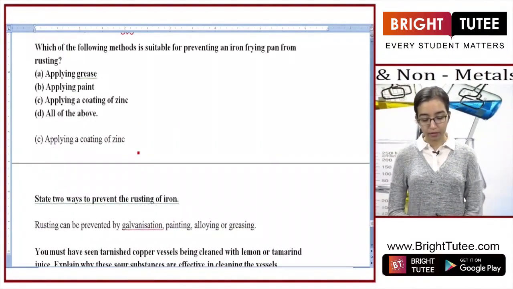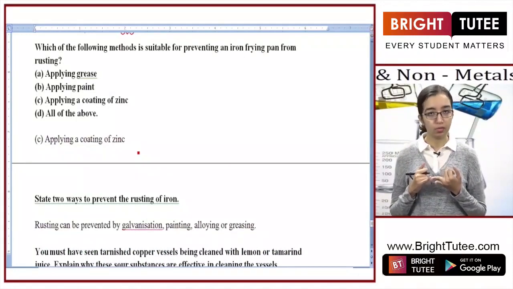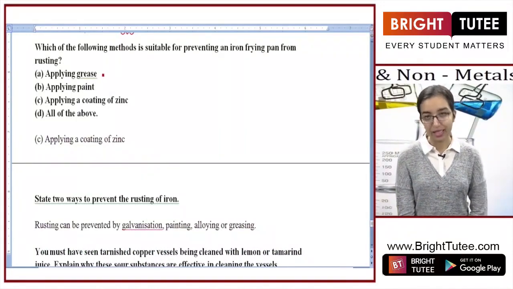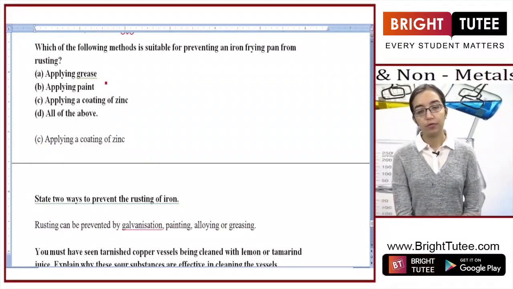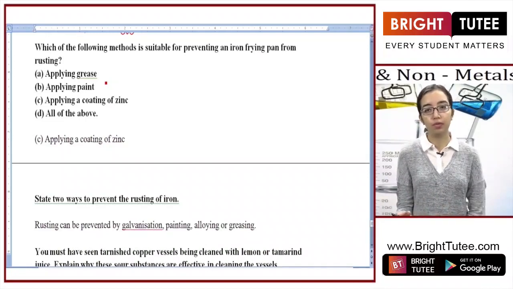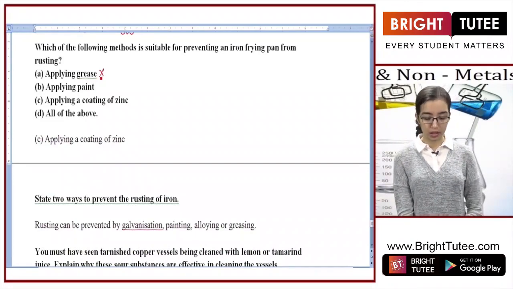Which of the following methods is suitable for preventing an iron frying pan from rusting? Now it's a frying pan, so it has to be used for cooking, and it also has to be cleaned and washed regularly. Keeping this in mind, let's see the options. Applying grease: if we apply grease, first of all, it would come into the food, and the taste of the food would be spoiled, and it will not be fit for consumption. And second of all, when we wash it, the grease would be removed, because grease is washable. So because of these two reasons we cannot use grease.